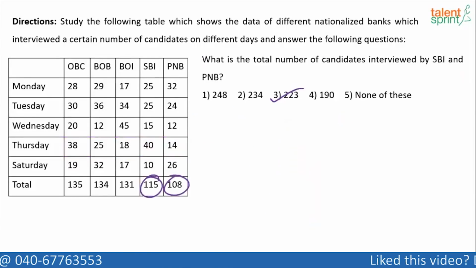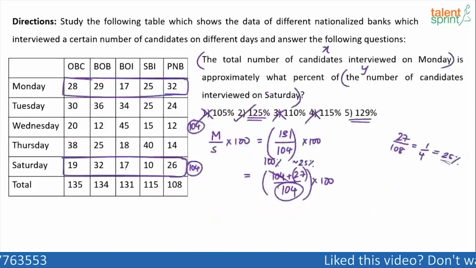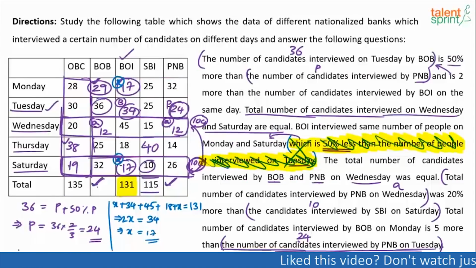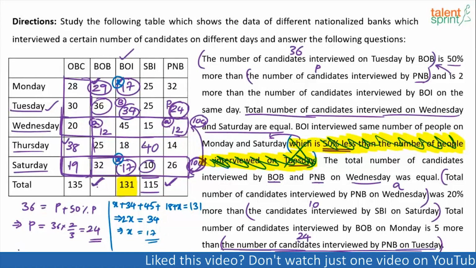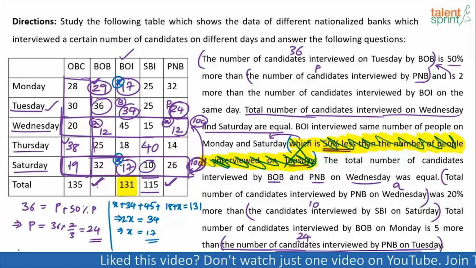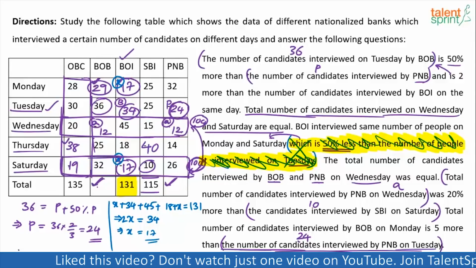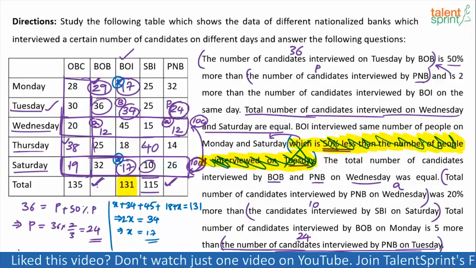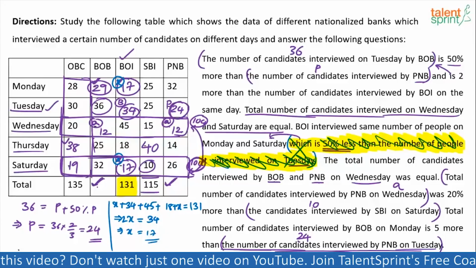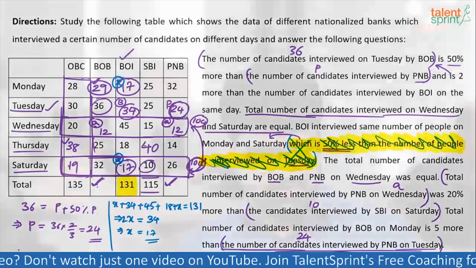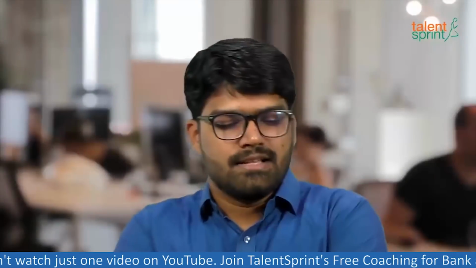So as you can see, answering these 5 questions is very easy. What may take some time is filling up the values. Once you are done with filling up the values, it's just about those simple calculations, right? Mostly, 3 of the questions asked here are x is what percentage of y type of questions. So x by y into 100 would be the answer.